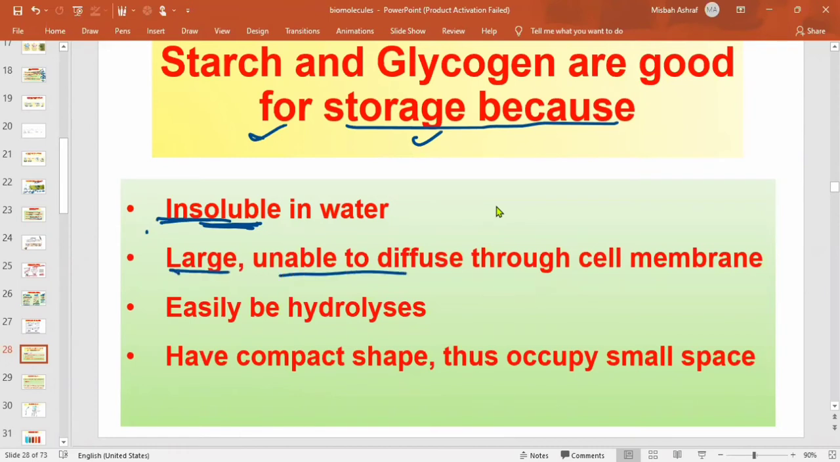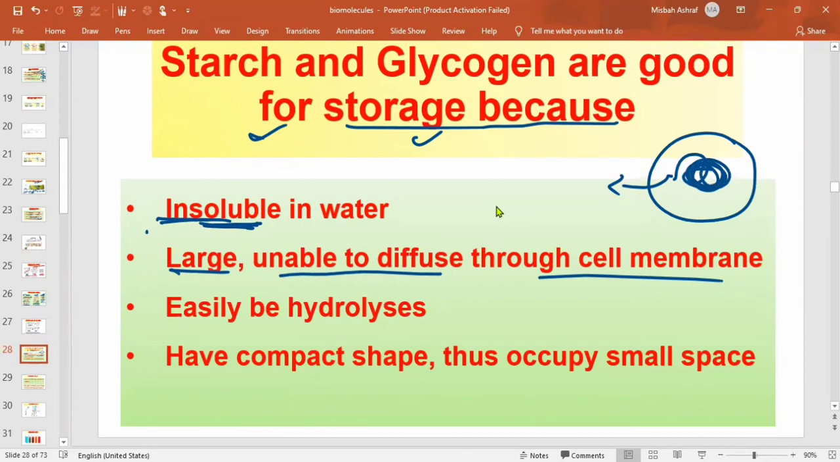They are large, unable to diffuse through the cell membrane. If they are stored in any part of the cell, like the liver or muscle, they are indiffusible. They cannot pass through the membrane of the liver cells or muscle cells, so they will remain in that particular part. Then next, they can be easily hydrolyzed.